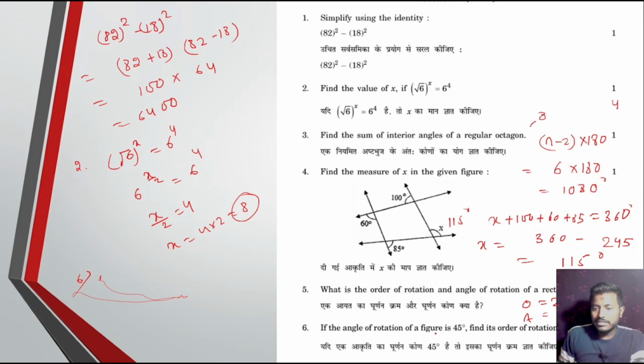If the angle of the rotation of the figure is 45 degree, find the order. We know that order is equal to 360 divided by angle, that is 45. Now cancel. 9 4 ja, 9 5 ja, 5 8 ja, so 8. Clear?